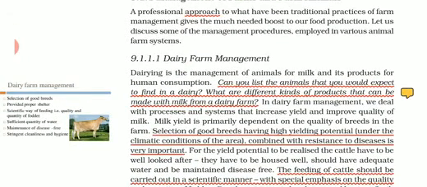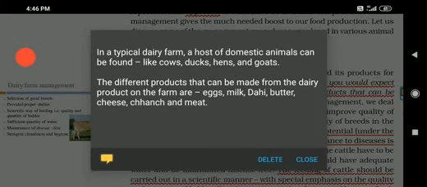So dairying is what? By which the animals are managed, they are kept in shed so that milk and other products should be obtained which can be consumed by human population. Now the question is, can you list some animals that can be expected in a dairy? So in dairy, a host of domestic animals can be found. It can be cows, ducks, hens, goat, buffaloes, etc.